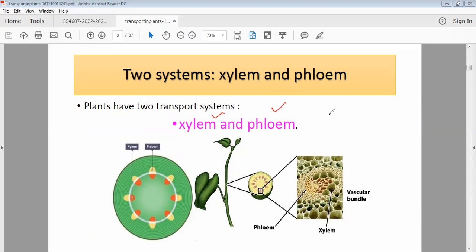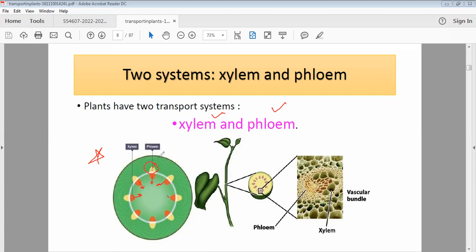So what are the two important transport systems? That's xylem and phloem. It's a very important diagram. You need to remember that this is of a stem. It is in a circular form. You can see that xylem is always on the inner side. The labeling you need to remember.